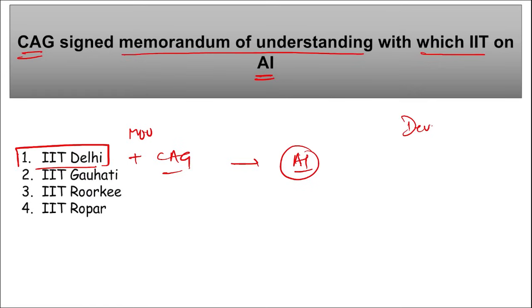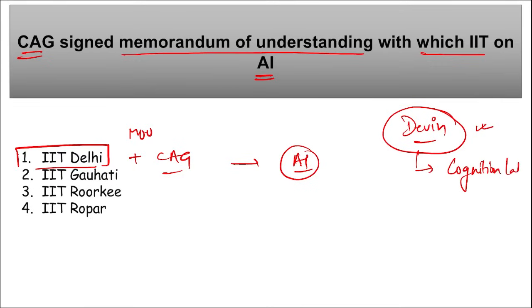And recently we have seen Devin. Devin is an AI software developer, correct? That means this software uses AI to make software from scratch just using the prompt. All the debugging and all the error control, all the documentation, all the writing of code will be done by Devin itself. And remember, this Devin is made by Cognition Labs, right?